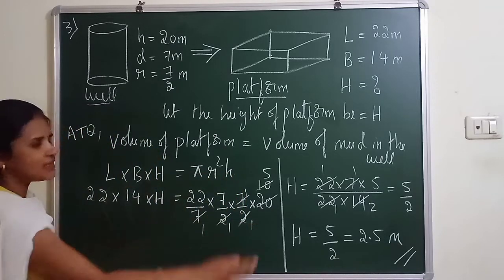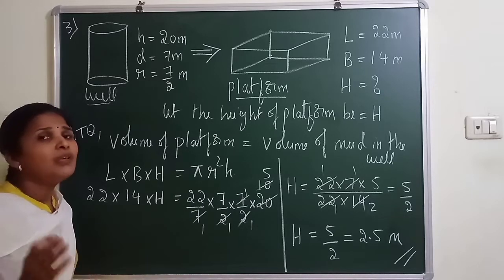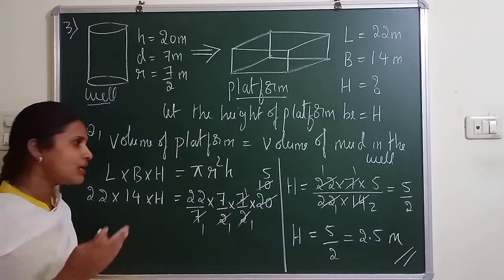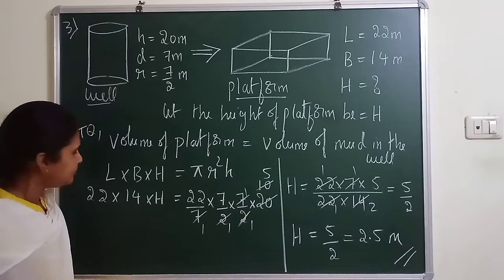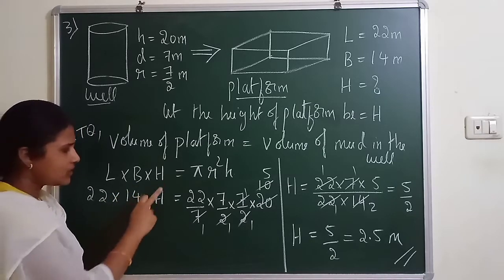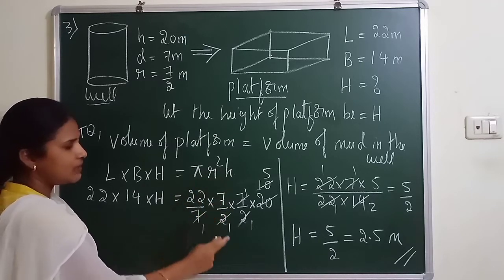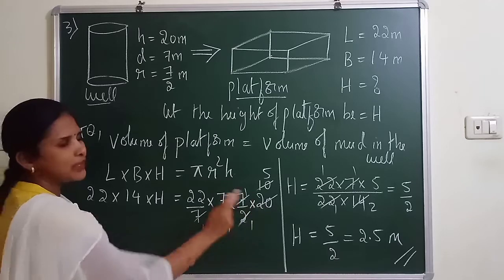Here you cannot cancel anything. Write pi as 22 by 7, and remember, if you don't mention the pi value, it is understood to be 22 by 7. L is 22, B is 14, H, pi is 22 by 7, r square is 7 by 2 into 7 by 2, h is 20.